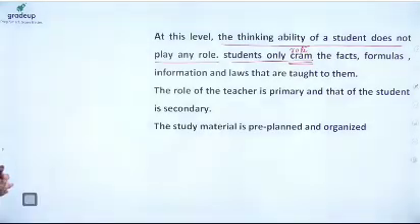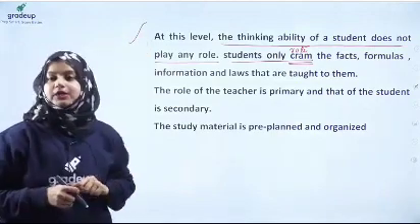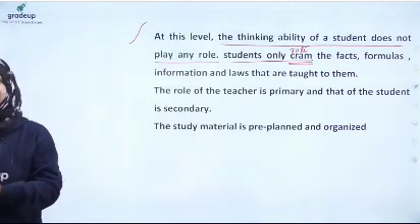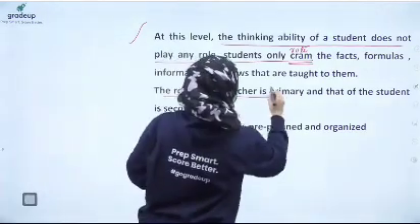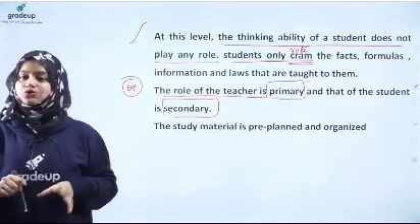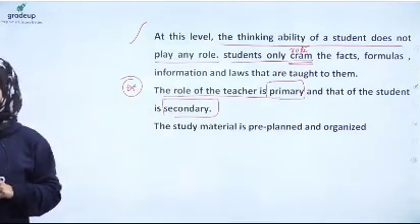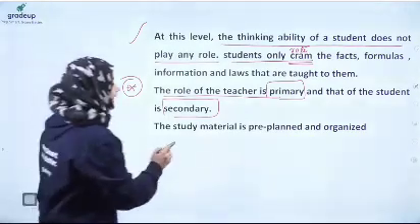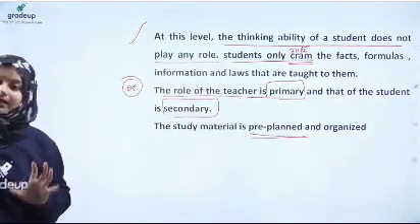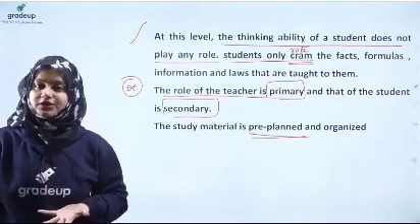So here it's written that the thinking ability of the student does not play any role in this type of teaching. Here the student only learns or crams the facts, the formulas and the information that are presented to them by the teacher, right? The role of the teacher is primary and that of the student is secondary. This point is important for you all: whose role is primary and whose role is secondary. The teacher's role is primary in this level of teaching and the student has a secondary place. The study materials presented to the students are pre-planned, well organized in sequence, and just presented to the students to learn.